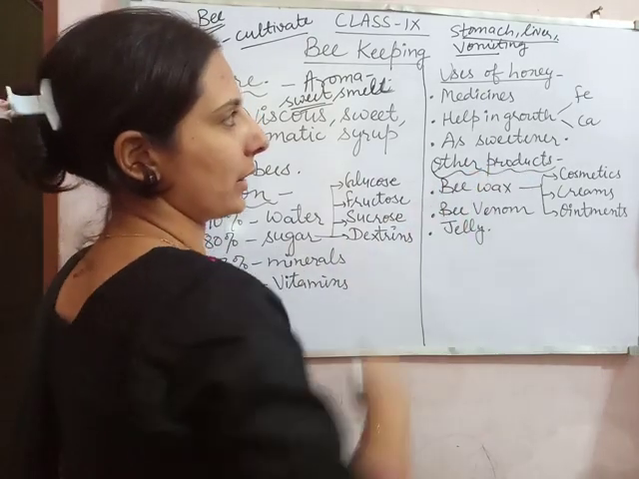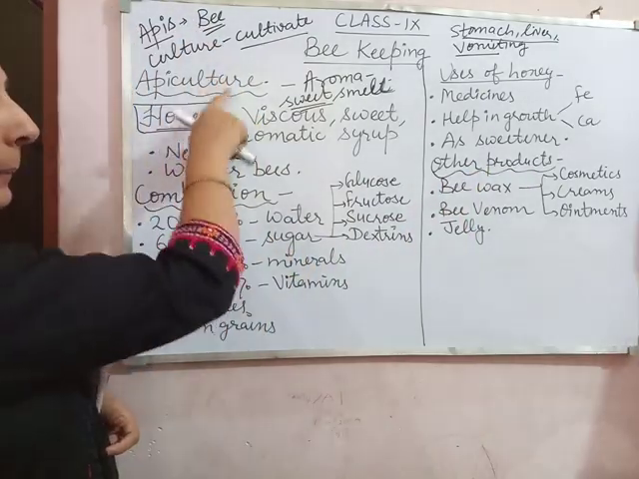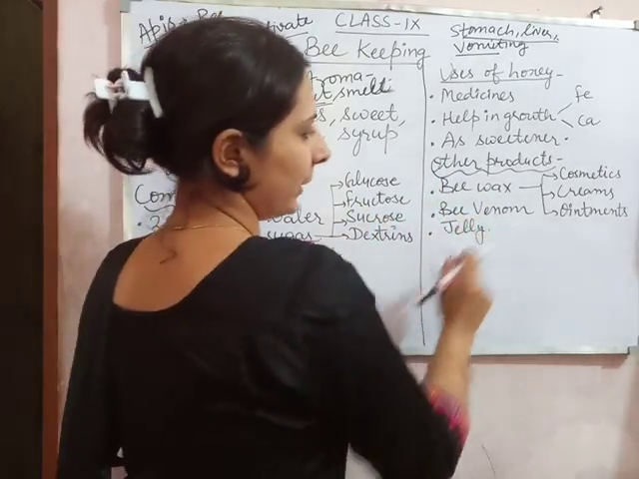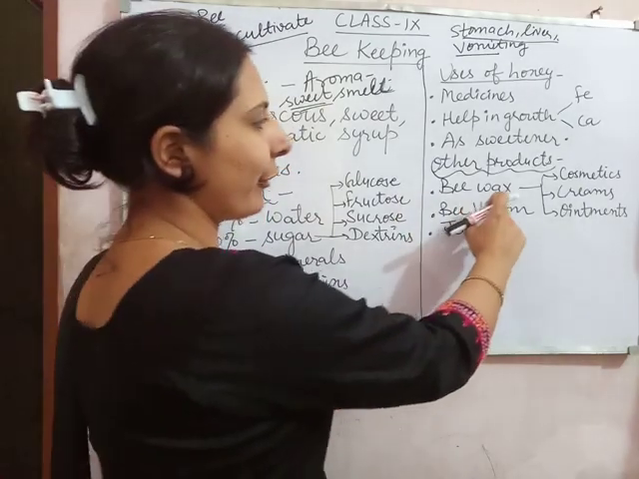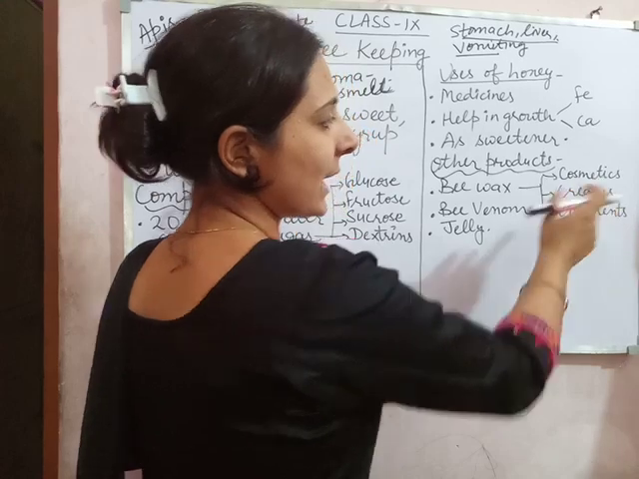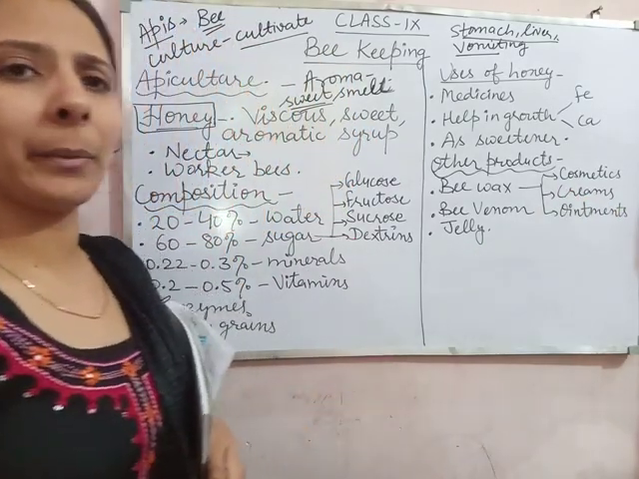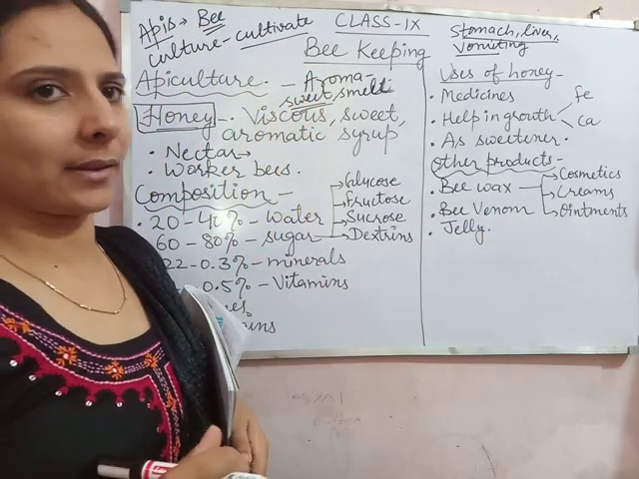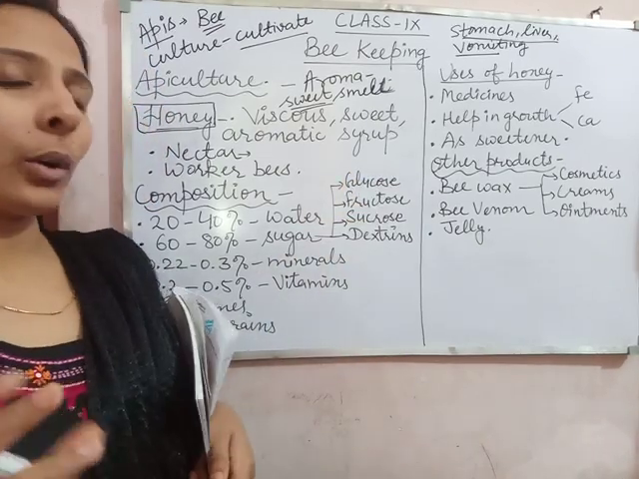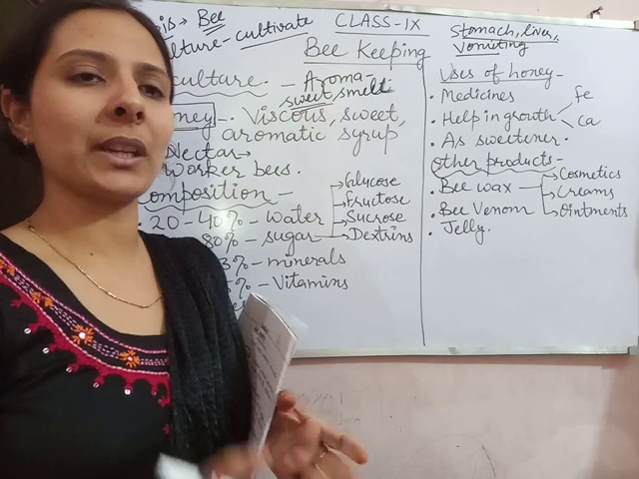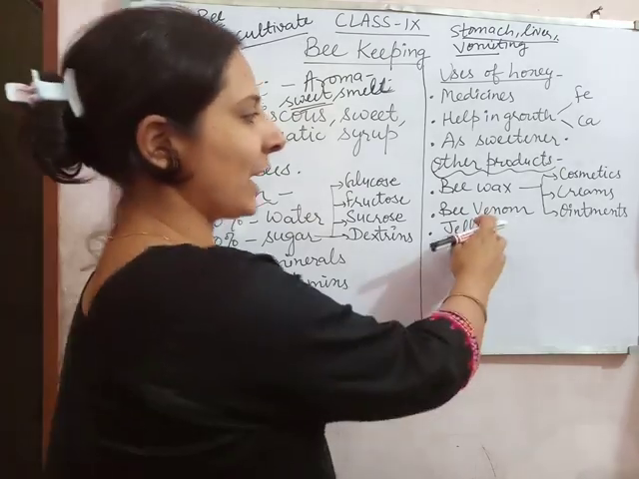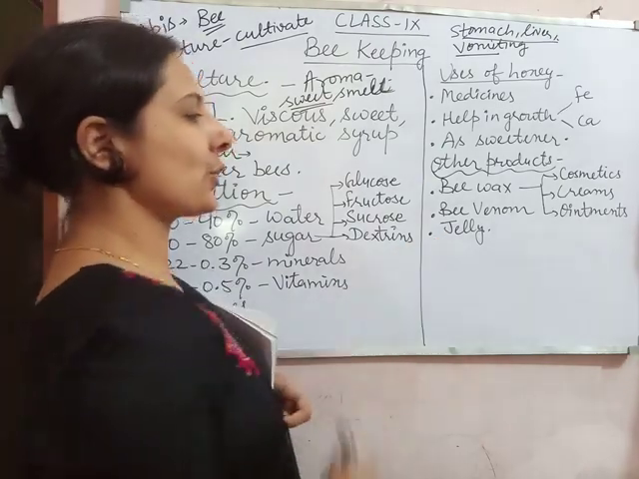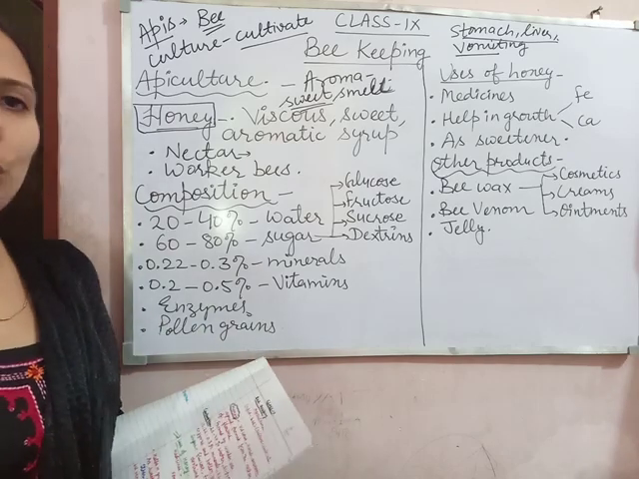Now what are the other products? Honey is the main product of apiculture, and the other products can be beeswax, bee venom and jellies. Beeswax is wax, and it can be used in cosmetics, creams and ointments. What is bee venom? It is a kind of poison. If any bee bites someone, the treatment is done with the venom itself. So bee venom is collected and used in different medicines. And the third one is that it is also used to make jellies.